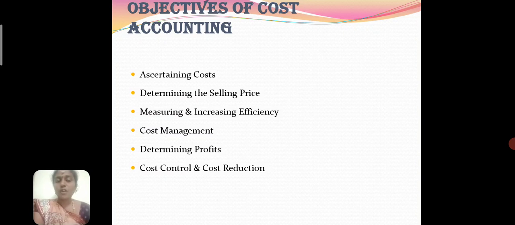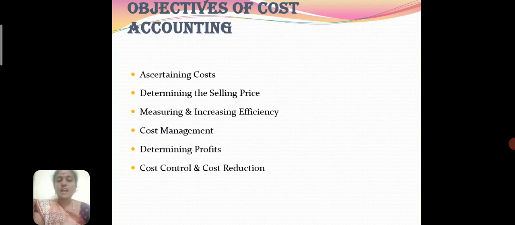The next objective is measuring and increasing efficiency. Cost accounting involves the study of various activities undertaken in manufacturing a product or providing a service. Hence, the analysis enables the accounting department to measure the efficiency of the organization as a whole as well as the firm basis of the increases.